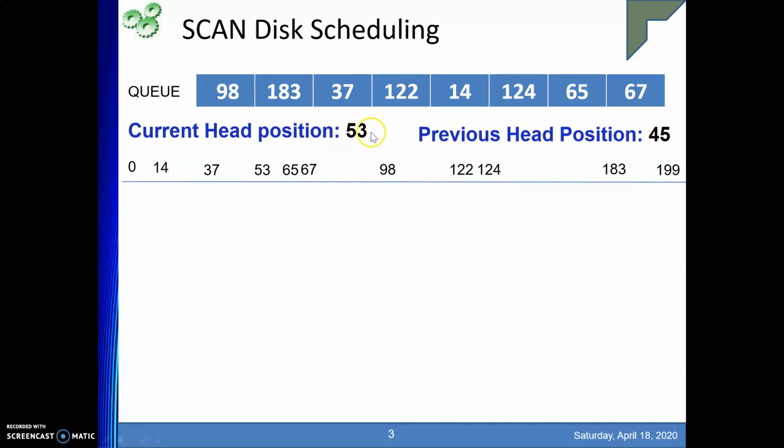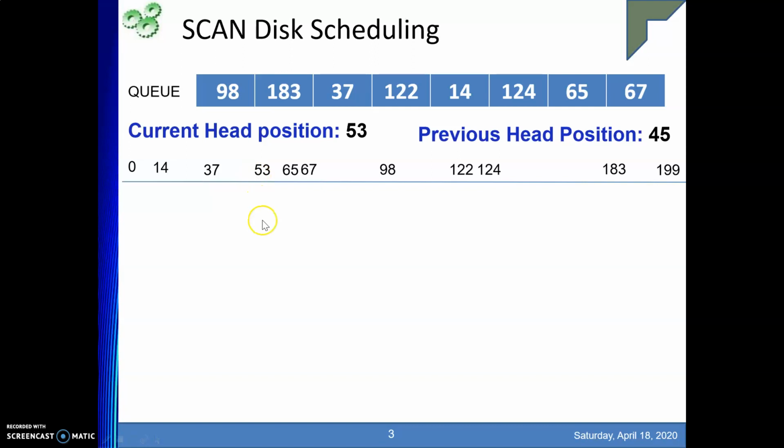So currently you are at 53, and where will you go? You will go to the topmost position. Your topmost cylinder number here is 199. So from 53 we'll start our journey and move till 199, and on the way, whatever pending requests are there, we are going to serve them. Here, in this line, we have marked all the incoming requests from 53 onwards that are to be serviced. That will make it easier for us to do the numerical.